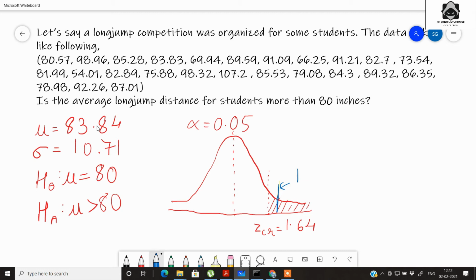we will get that 1.75 lies somewhere here. So definitely 1.75 shows that it is in the rejection region, and whenever you get the test statistic in the rejection region, we directly reject the null hypothesis and we say that the alternate hypothesis is true with 95% of confidence. Another way to verify your claim is to go for the p-value test.